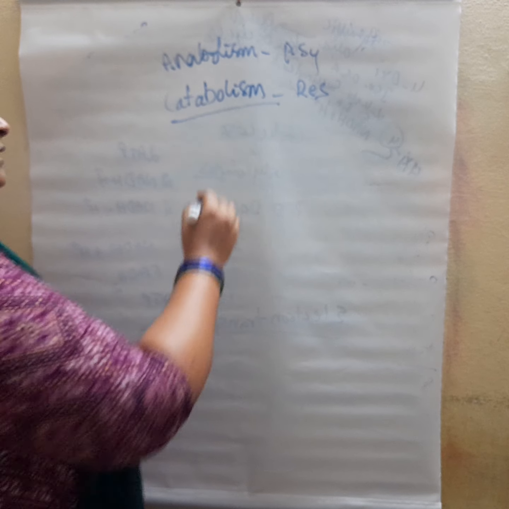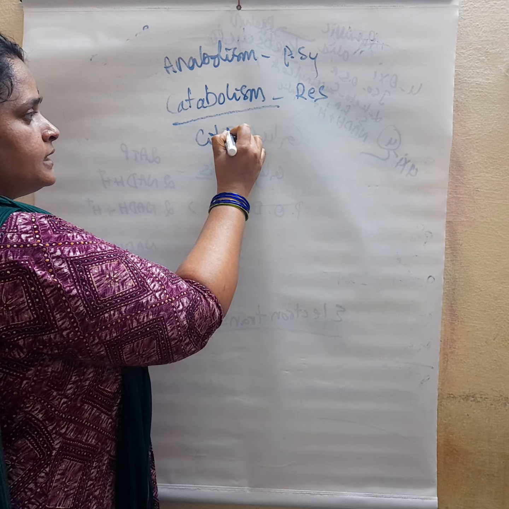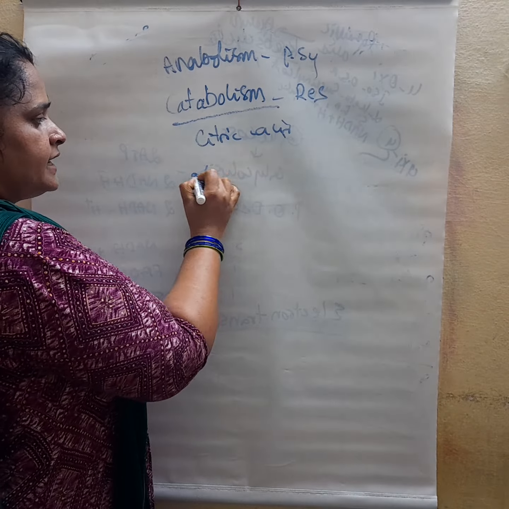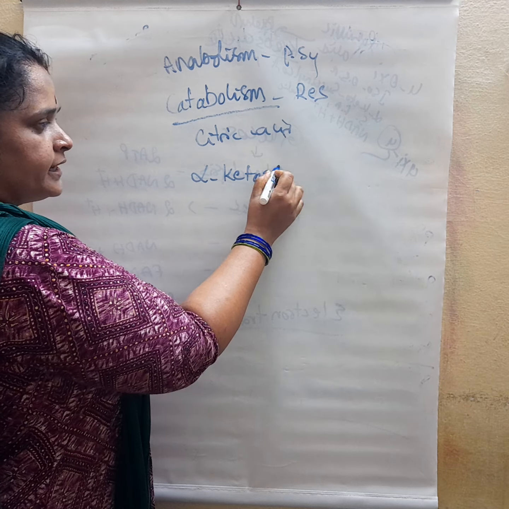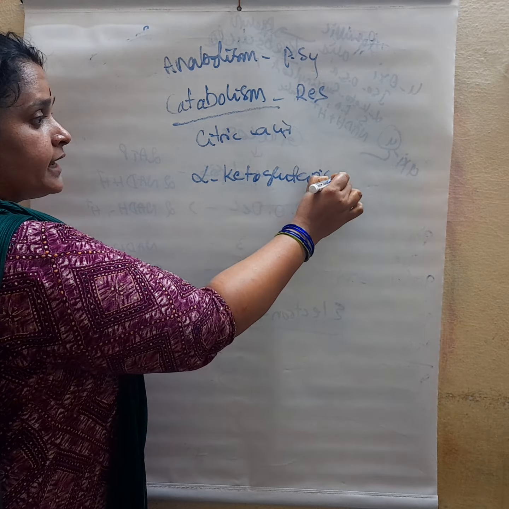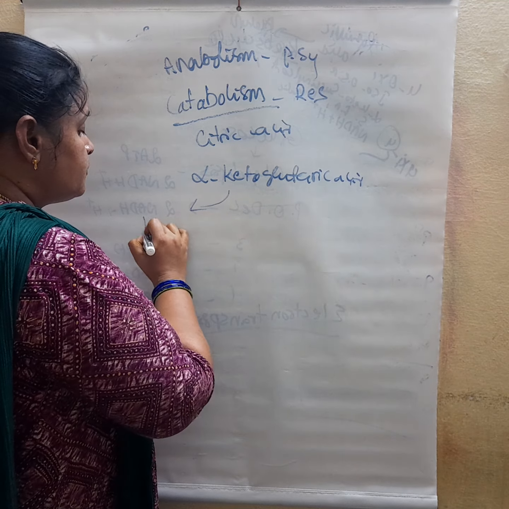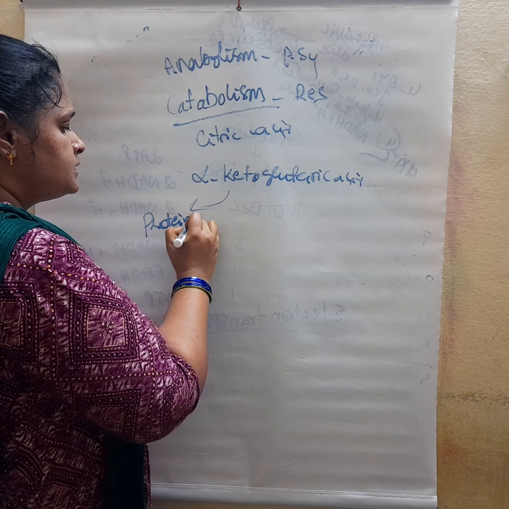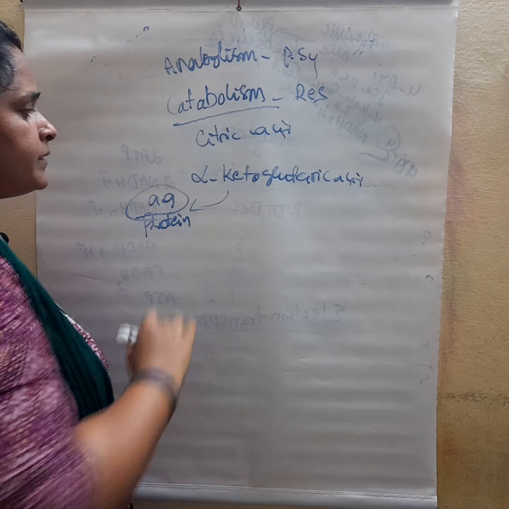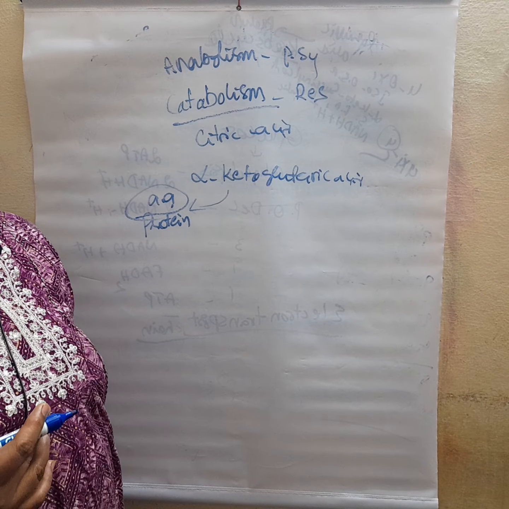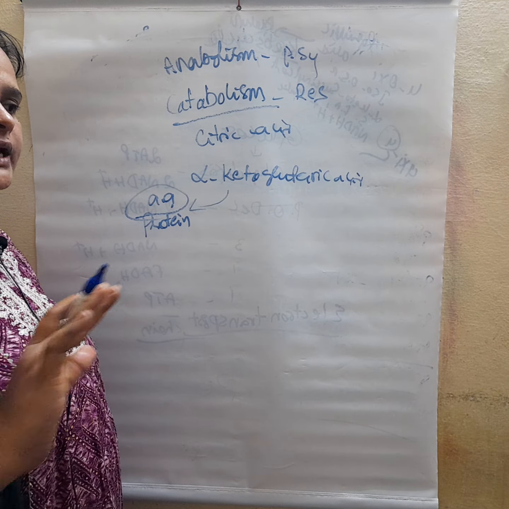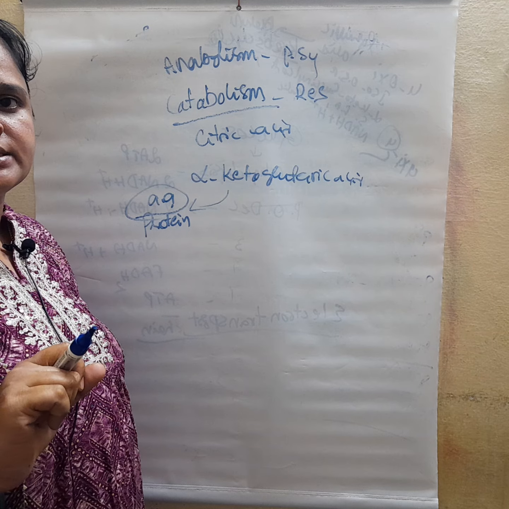Breakdown. But during the citric acid cycle, some intermediate compounds, for example alpha ketoglutaric acid, can be involved in the synthesis of proteins and amino acids. The amino acid precursor is alpha ketoglutaric acid.